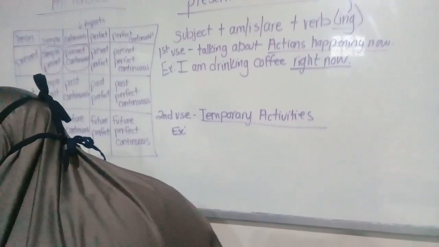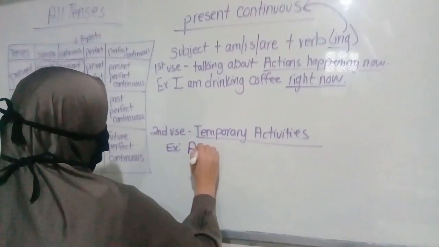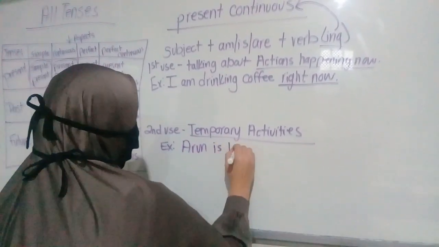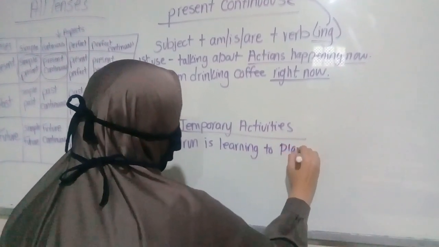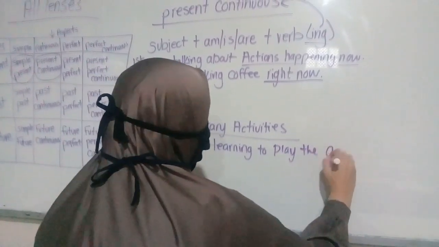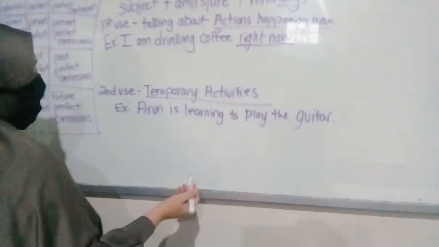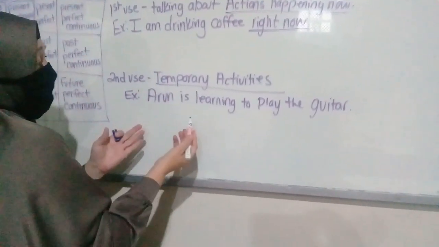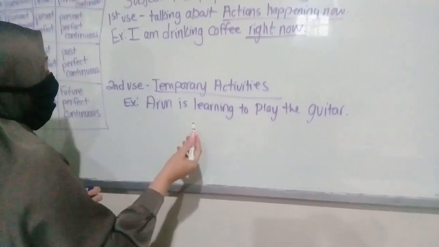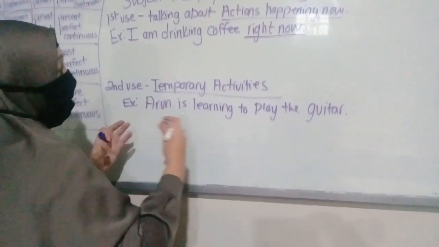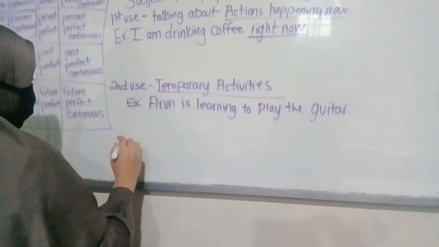Example is, Aaron is learning to play the guitar. Now, this is a temporary activity. Maybe she's playing the guitar once or twice a week. It's not every day, but it is something that is in process, happening now. It's a temporary activity. Okay, so that's the second use.